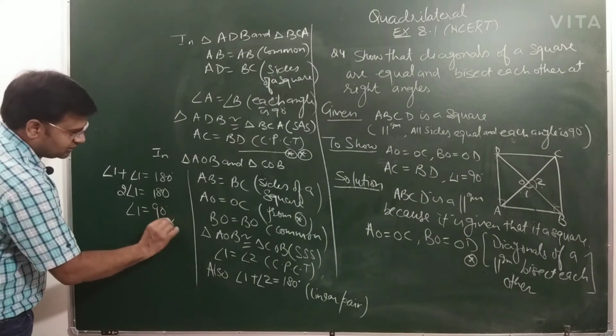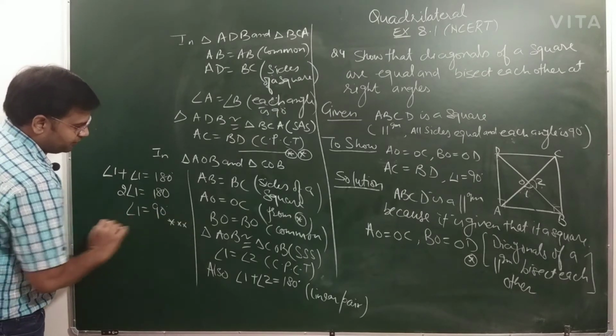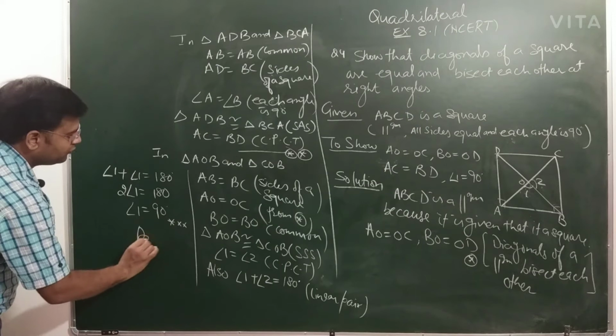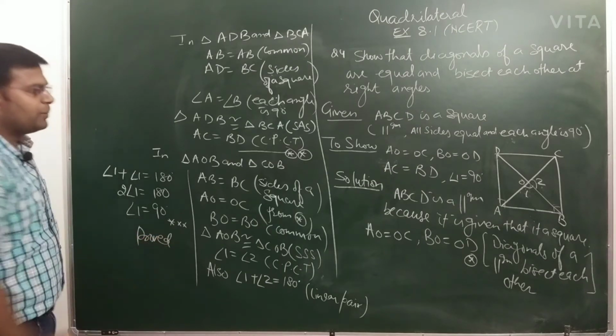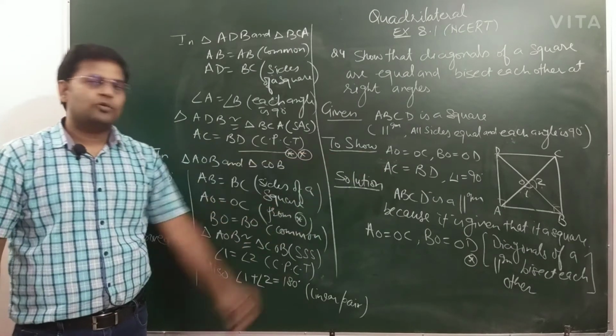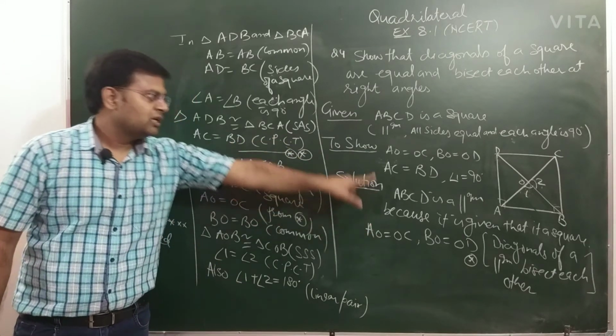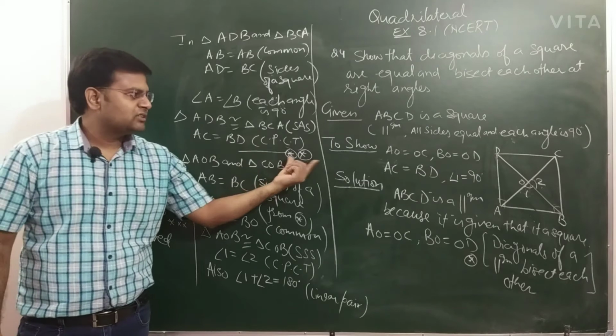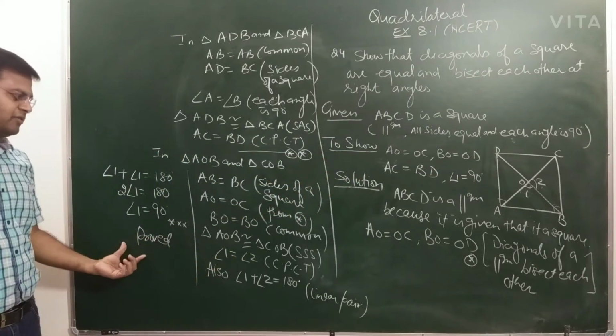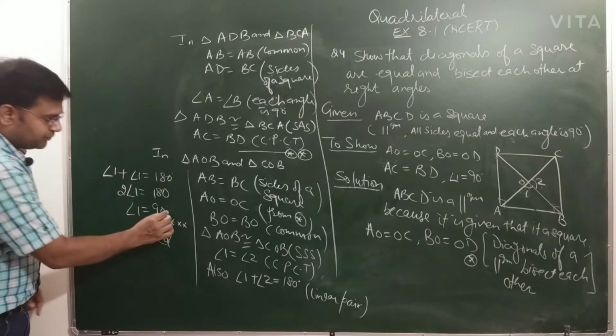So mark this triple star. So we have now proved all the parts that we were looking for, that AO equal to OC, BO equal to OD, we have got this in star, this AC equal to BD, we have got this in double star, and angle 1 equal to 90 degree we have got in this triple star.